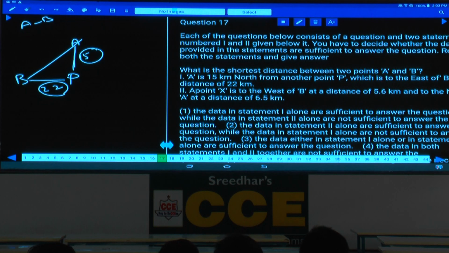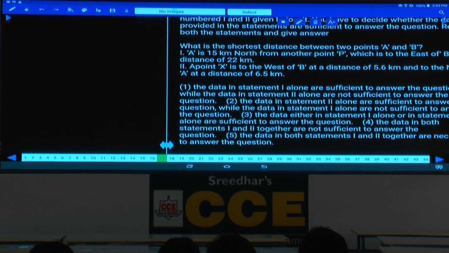Done? Hence 1 alone is sufficient. Then coming to the second one. What is the second one here? A point X is to the west of B, X is to the west of B at a distance of 5.6 kilometer.